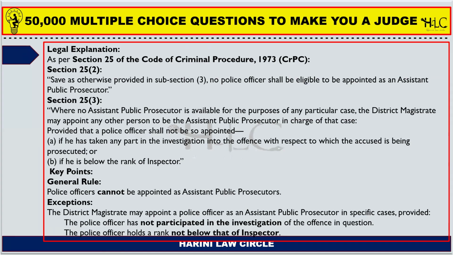It says that save as otherwise provided in subsection 3, no police officer shall be eligible to be appointed as an assistant public prosecutor. Where no assistant public prosecutors are available for the purposes of any particular case, the district magistrate may appoint any other person to be the assistant public prosecutor in charge of that case, provided that the police officer shall not be so appointed if he has taken part in any investigation into the offence with respect to which the accused is being prosecuted, or if he is below the rank of inspector. So the previous three questions are combined together and the explanation is given.